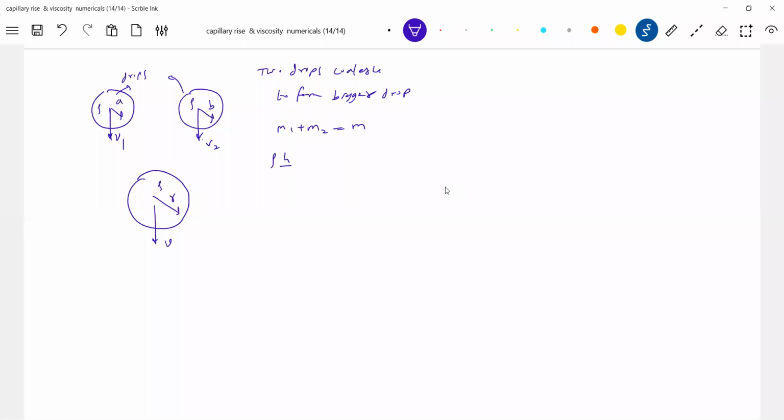What is M1? Rho, 4 by 3 pi A cube. M2 is rho, 4 by 3 pi B cube. And M is rho, 4 by 3 pi R cube. So R cube is equal to A cube plus B cube.